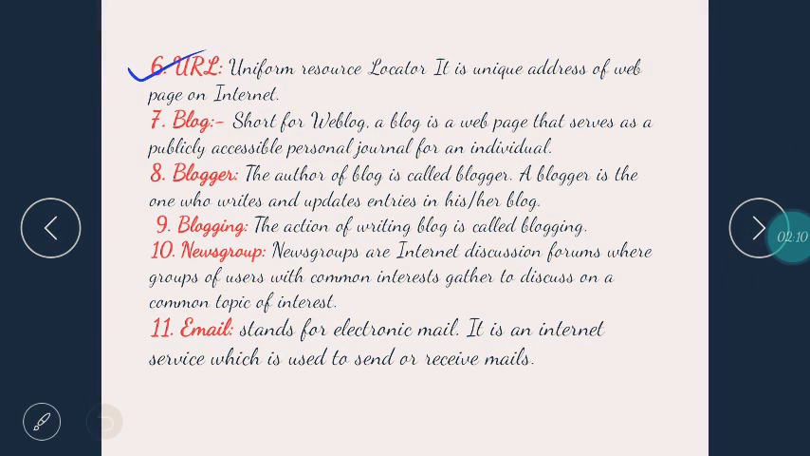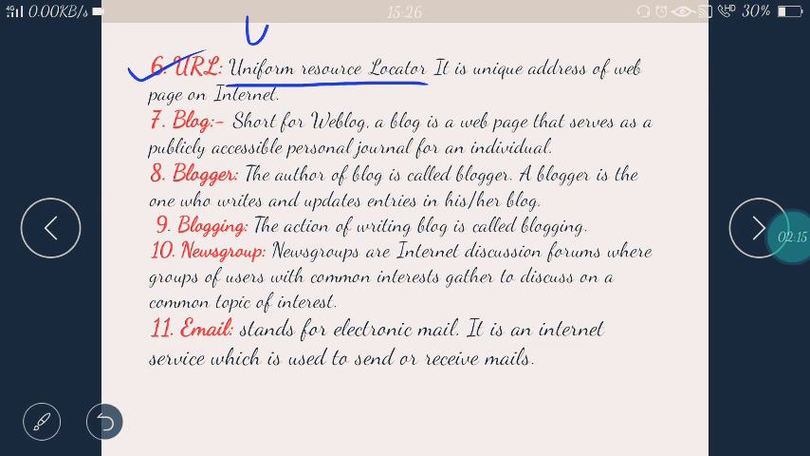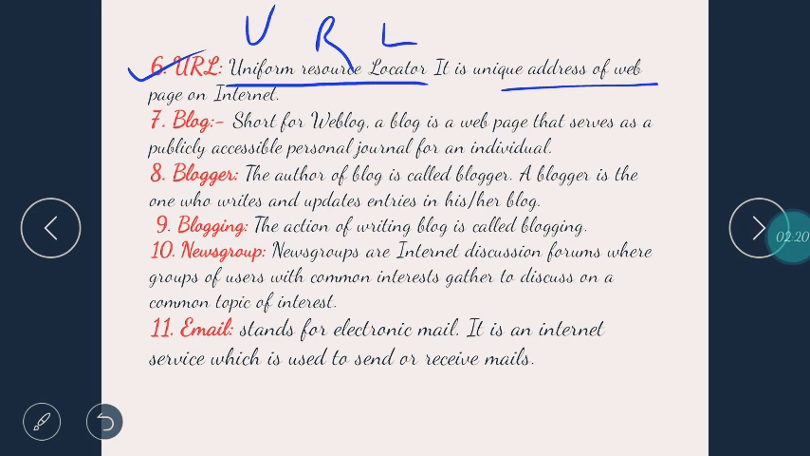Now we come to URL. URL is Uniform Resource Locator. Uniform Resource Locator. It is unique address of web page on internet. For example, you want to open any website. Let's say some famous websites I cannot recall right now. Let's say you want to open Amazon. So you will write in the search bar Amazon. You won't write HTTPS colon and slash and whatnot. That is known as the URL.